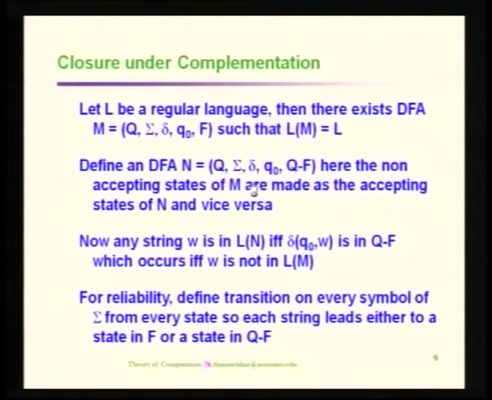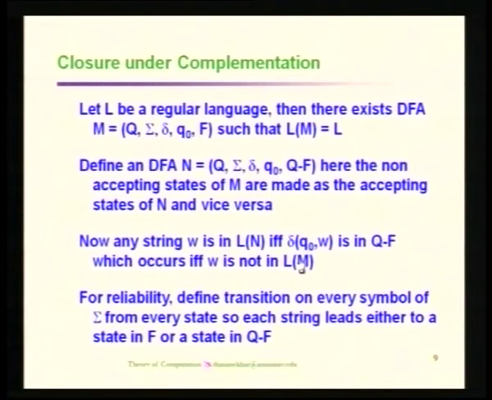That is, every non-accepting state of M is made an accepting state for N, and conversely, every accepting state becomes a non-accepting state. Now, to prove that this is the complemented automata, we can say that w is in the language of the finite automata constructed for the complemented language if and only if delta of q naught comma w is in Q minus F, which occurs if and only if w is not in L of M. So, that is the idea behind the construction of the automata.